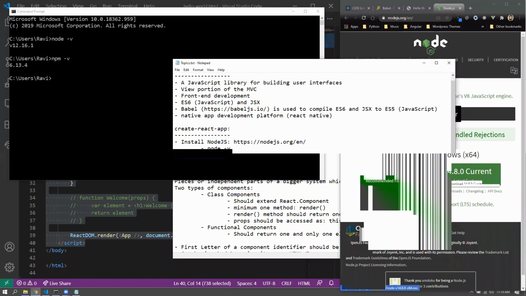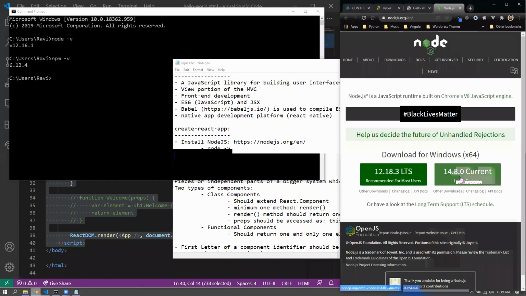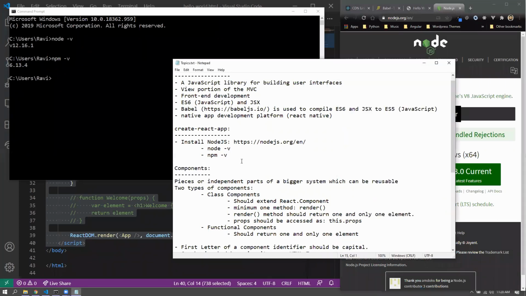How to update Node from an older version to the latest? So Sahil, you can simply download the latest version and install it. It'll automatically update it. But if you want to keep both the older version and the latest version, there is a utility called NVM, that is Node Version Manager. NVM can be used to play with different Node.js versions on the same computer. That is also useful when you do some work on multiple projects.